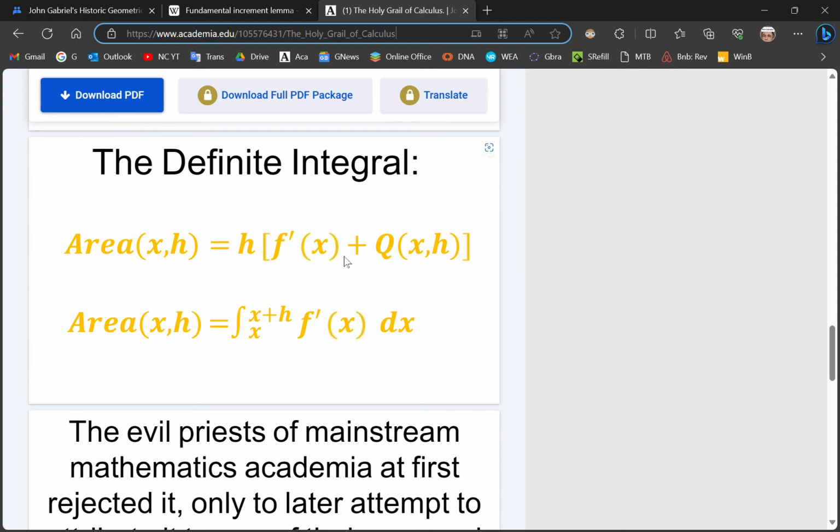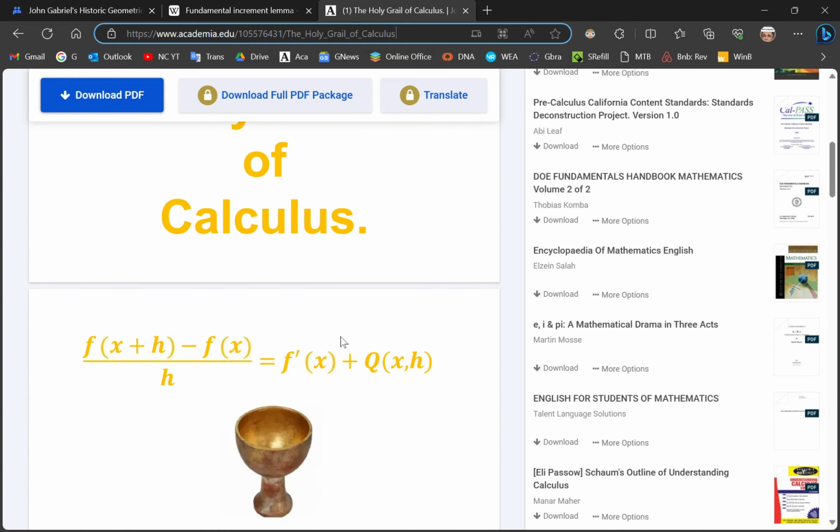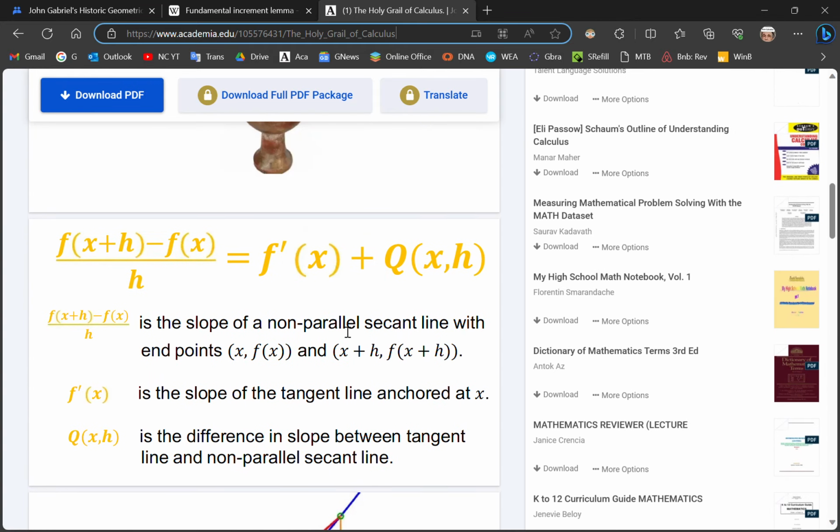And of course, both q of x,h and f of x are constant. So the utter cranks in mainstream academia think that they can keep f prime of x constant and vary these so that this left-hand side becomes equal to f prime of x, which it never does, by the way.